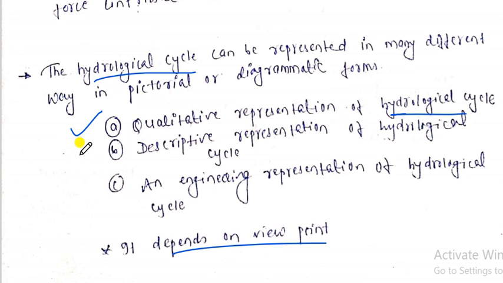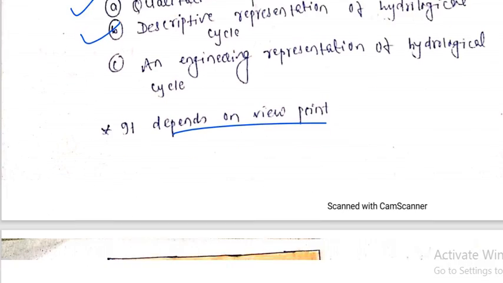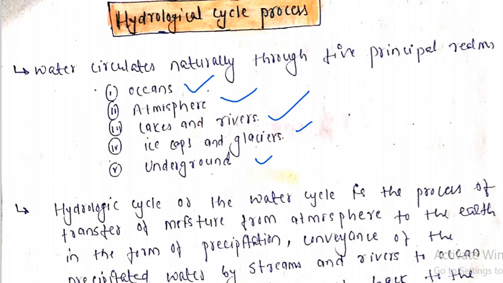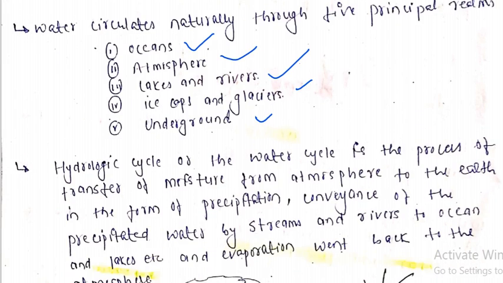So let's talk about the descriptive representation of the hydrological cycle. Here we will talk about the hydrological cycle process. My dear friends, water circulates naturally through five principal realms: oceans, atmosphere, lakes and rivers, ice caps and glaciers, and underground waters. Hydrological cycles take place through all these five realms, right?